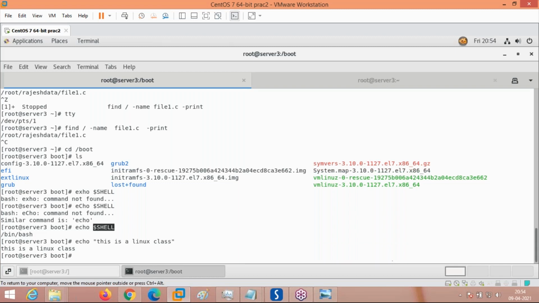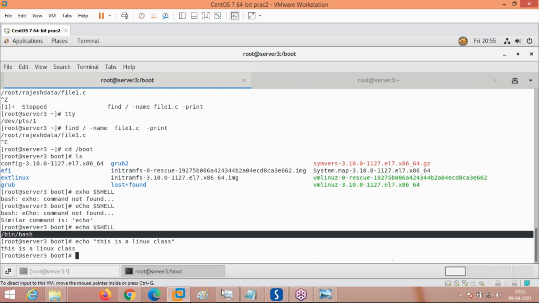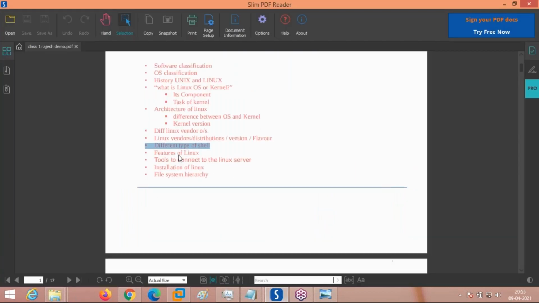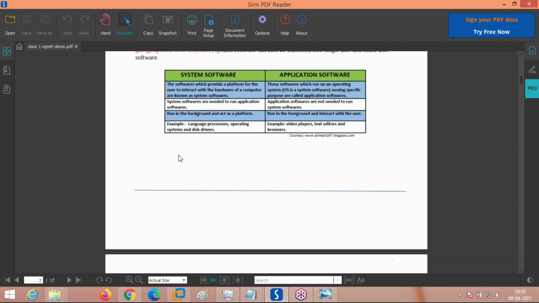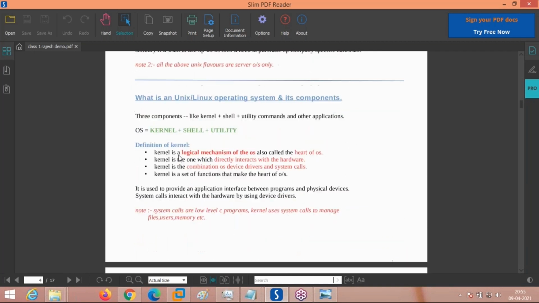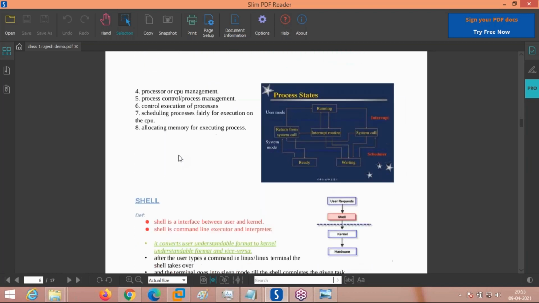And what is this? $SHELL is the environment variable. What is a variable? It holds some value. This environment variable SHELL holds the current shell. I already showed you different shells are available here. What are the different types of shells? Practically, in the system, where do you find the shell information? It is the $SHELL environment variable.